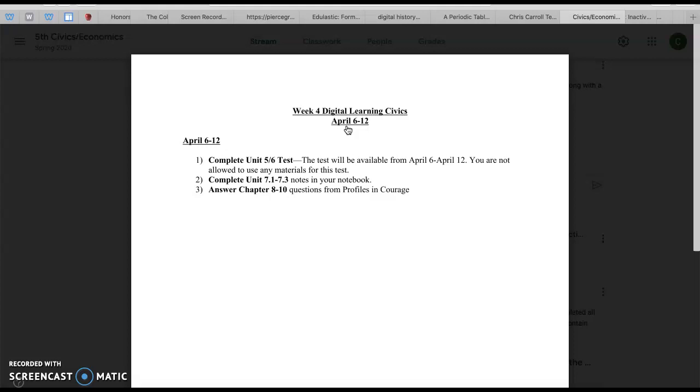And then finally, you will be answering chapters 8 through 10 from Profiles in Courage. So we're going to finish up Profiles in Courage this week. Fascinating book full of just unique stories of individuals who were willing to sacrifice their reputations and their positions to do what was right. So we'll finish that up. Make sure that your questions are detailed, that you're following the examples that I've given you over the course of the semester, and that is all that you are required to submit to me this week.